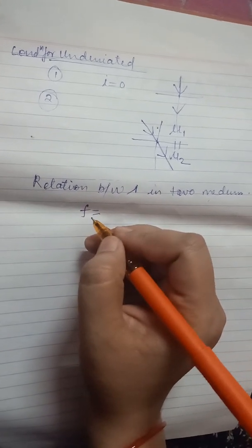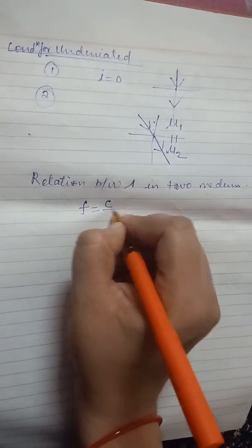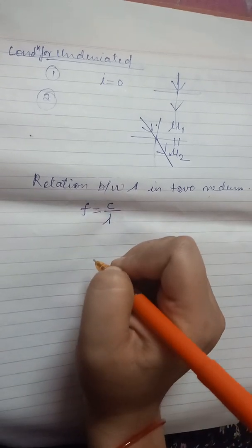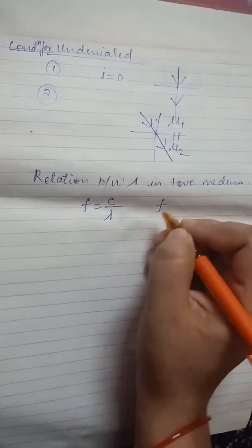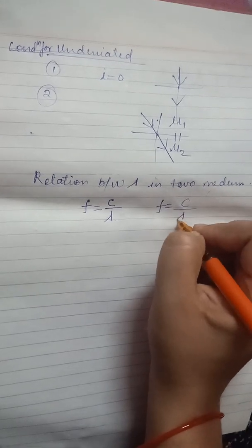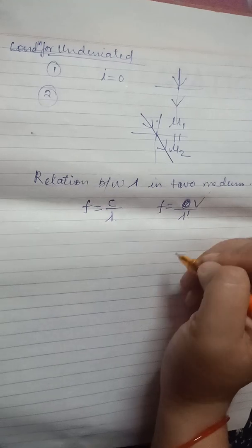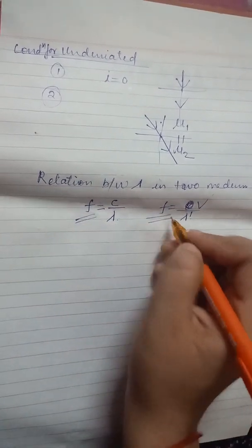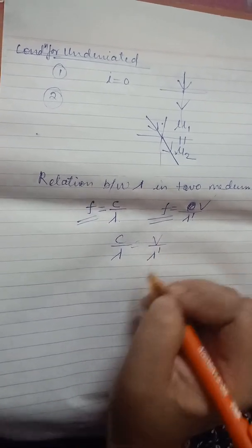If the light ray travels in vacuum with the speed of light, then the speed of light is c. f is equals to, in place of v we can write c by lambda. And in medium, when the velocity changes, then the lambda will also change. Its velocity will be v and wavelength will be changed, so it will be lambda dash. But the frequency remains unchanged.